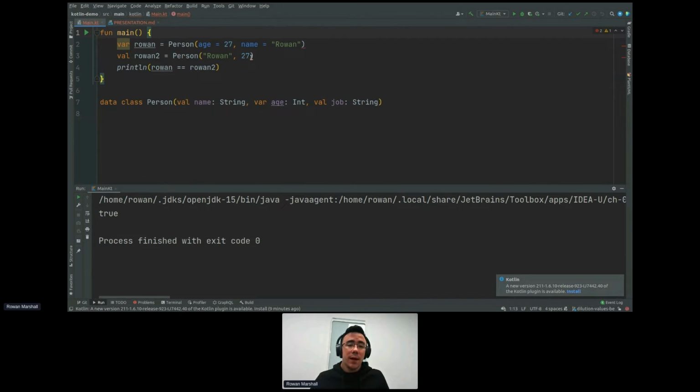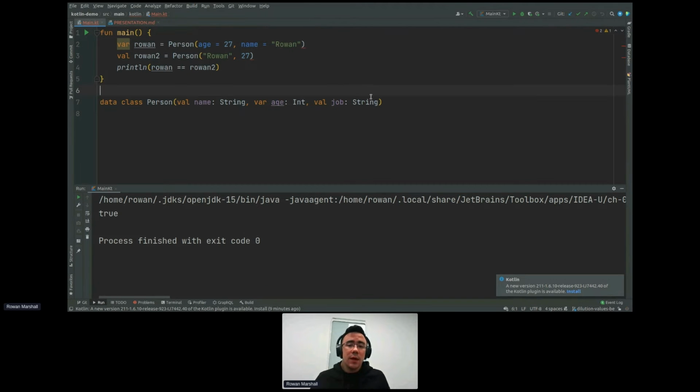Our code's no longer compiling. If we hover over, no value passed for parameter job. We don't know what value this should have. And this is fine when it's our own code because we can set the job when we want. But if we were creating a library like this, maybe this isn't what we want. We want to add features, but we want to make them optional. We want this to be an opt-in thing.